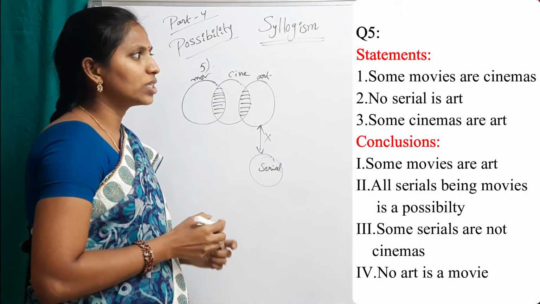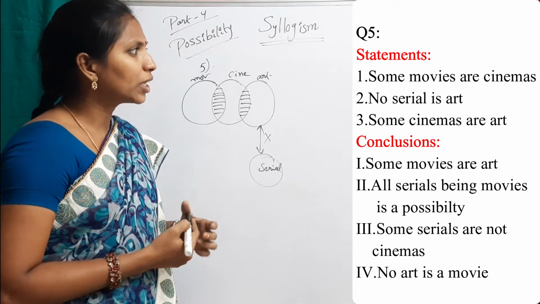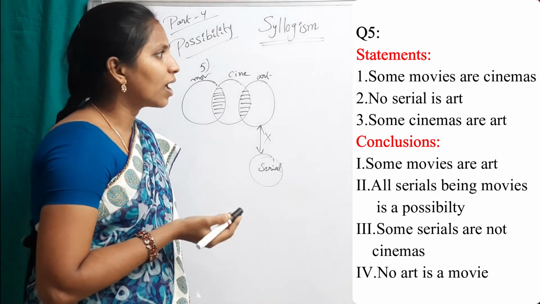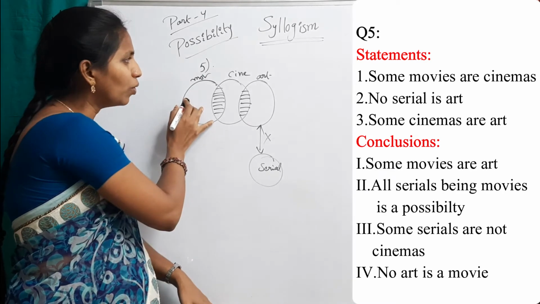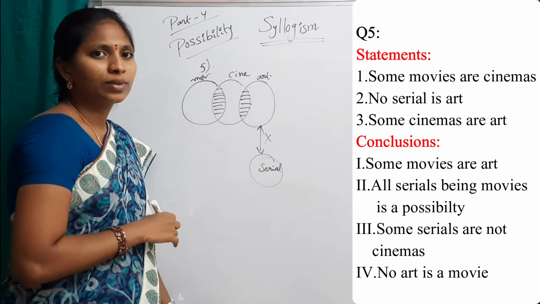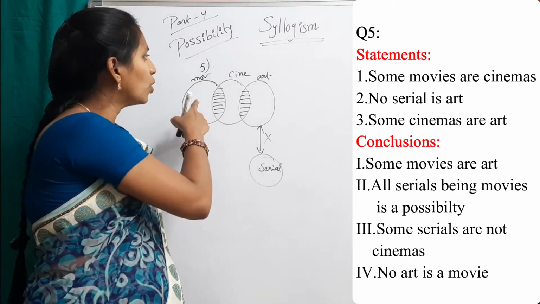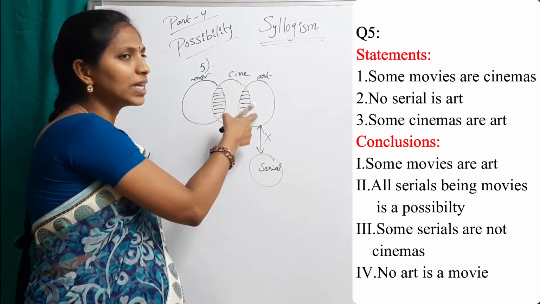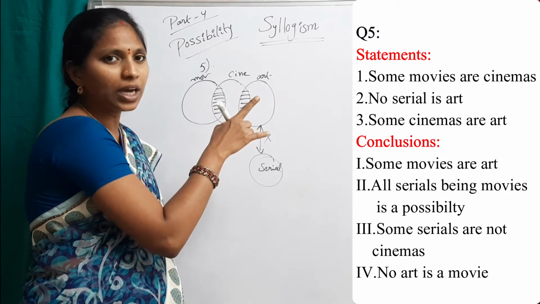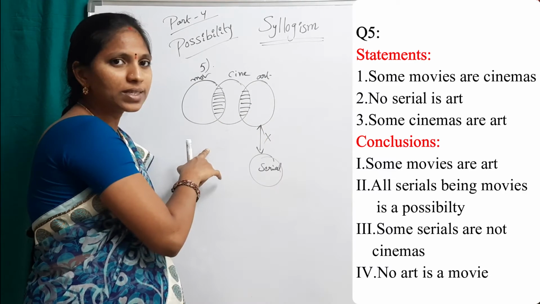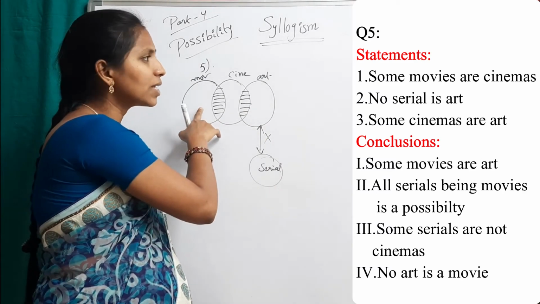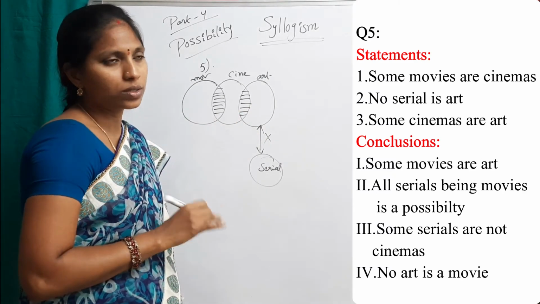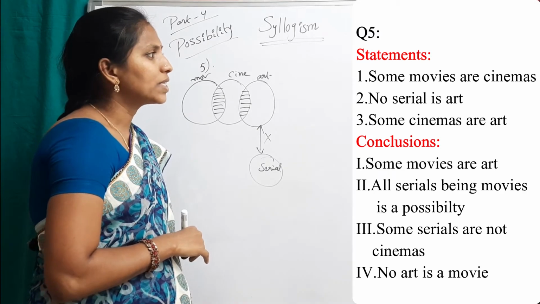Now see the conclusions. First conclusion, that is a definite conclusion. Some movies are art. We can't say that because there is no direct relation between movies and art. That is a definite conclusion, so check in this basic diagram. We can't say some movies are art. That is false.